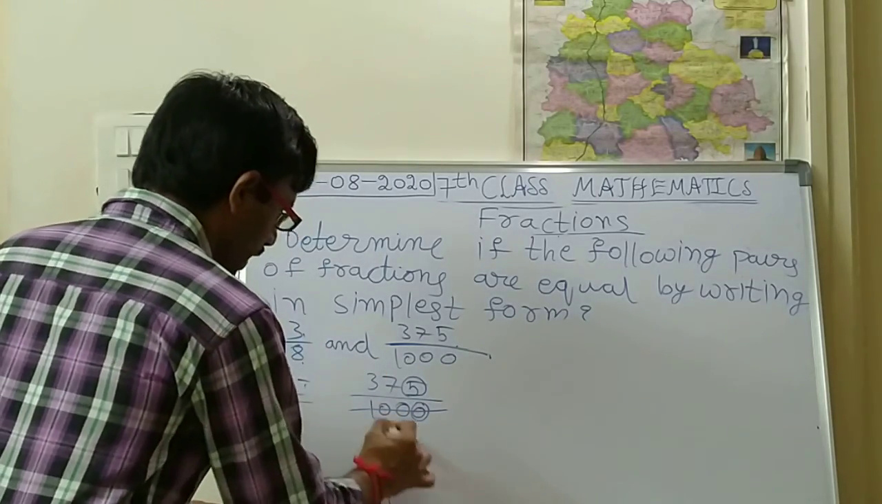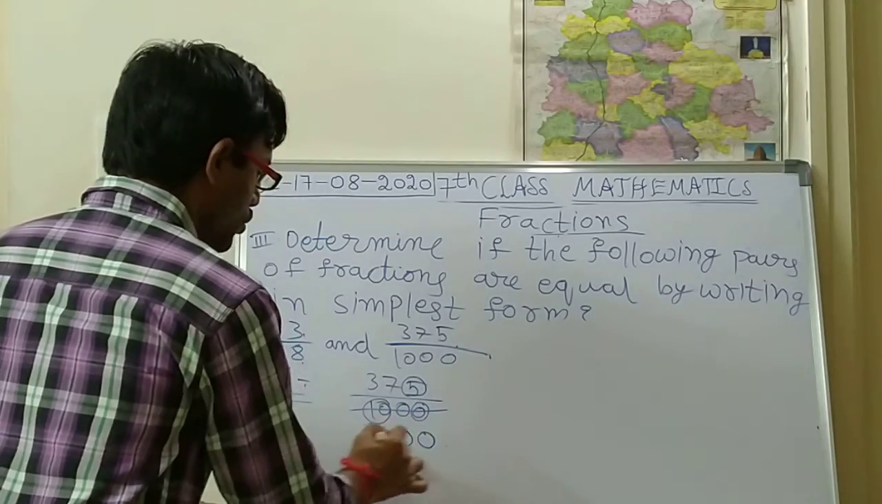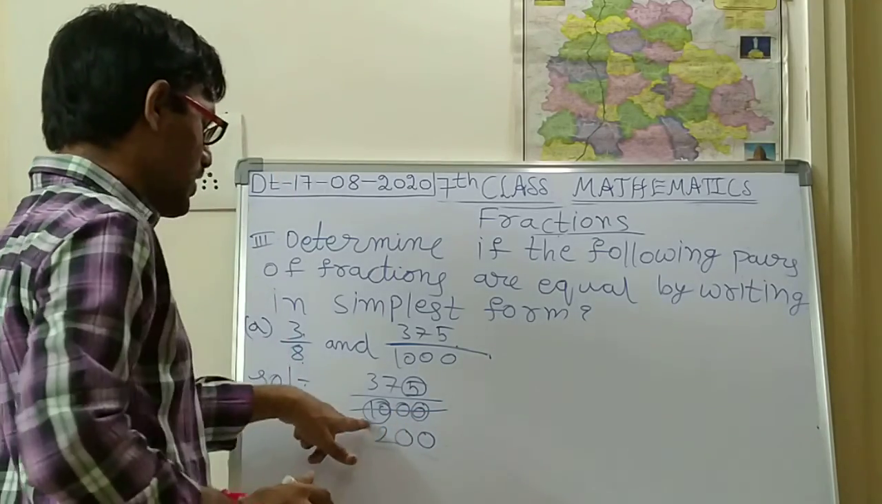So 5 twos are 10. Next, 0 0. So 200. 5 into 200 is 1000.